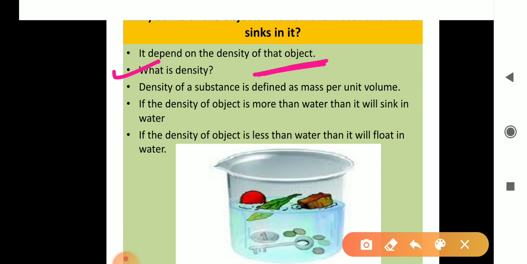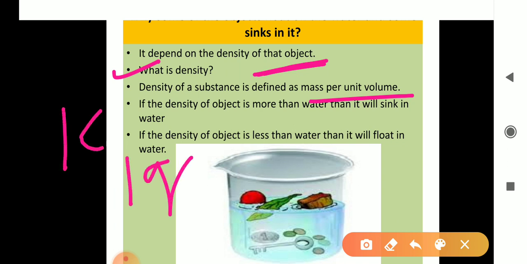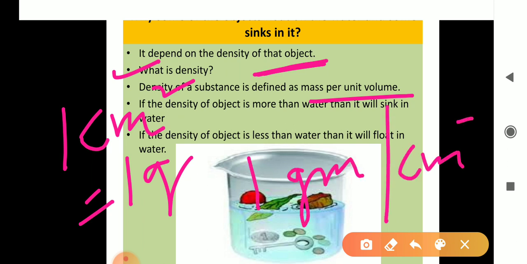Density of a substance is defined as mass per unit volume. For example, the mass of a 1 centimeter cube of water is approximately 1 gram. So the density of water is about 1 gram per centimeter cube. Is it okay?